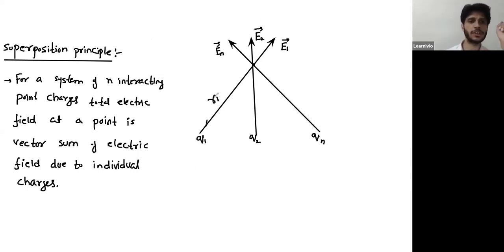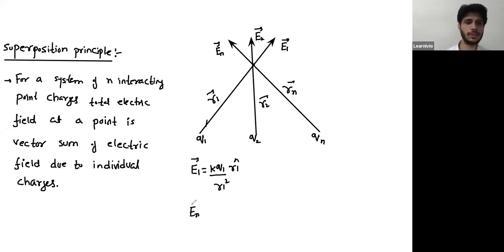So if I say this separation is R1, this separation is R2, and this is Rn, then the magnitude of individual fields, E1, is K Q1 over R1 square. If you want to take this in a proper vector form, this will be R1 cap. Similarly, you can write En. En will be K Qn over Rn square and a unit vector Rn cap.